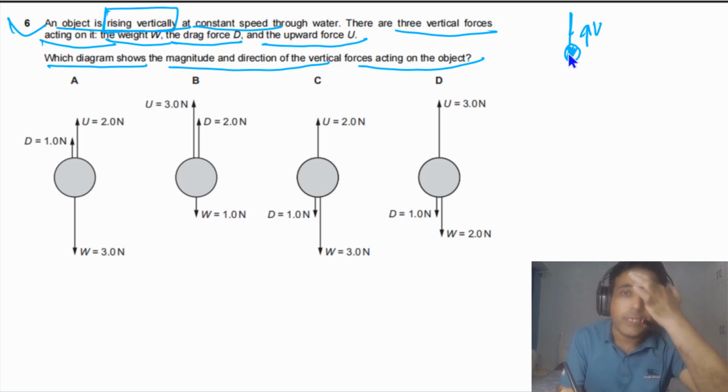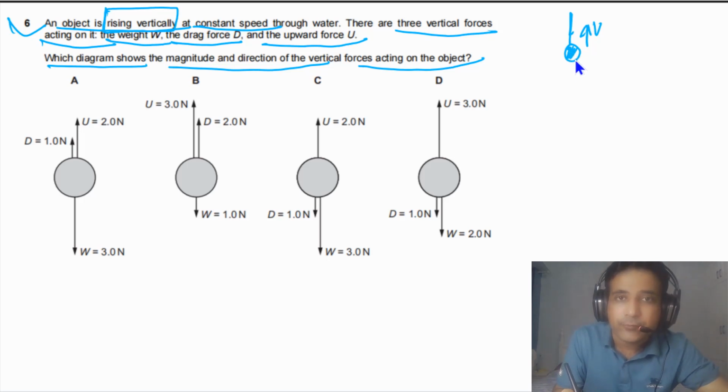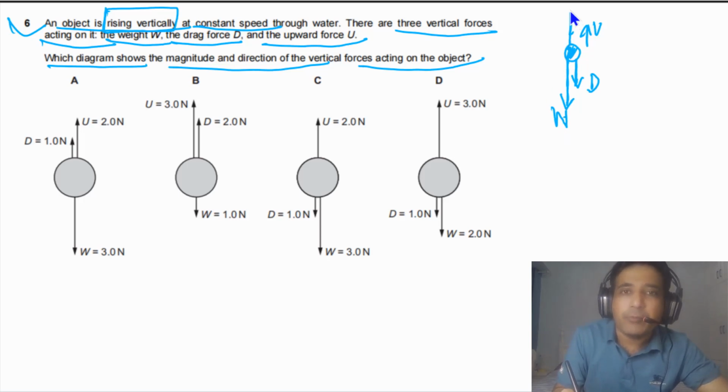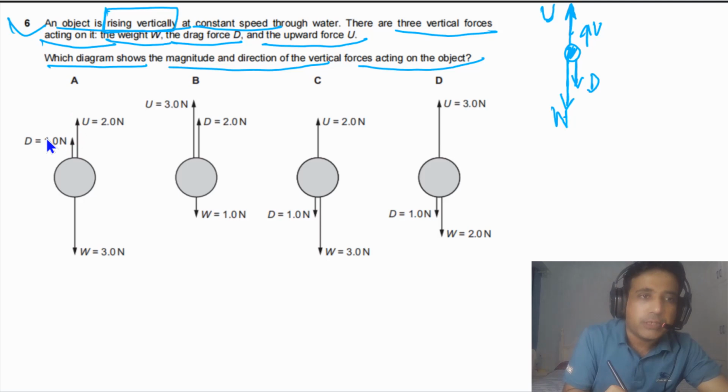So the velocity of the object is up. If the object is moving up, it means that the drag force has to be downwards. So this is drag force, it has to be downwards, and the force of gravity always acts downwards. So we can say this one is the force of gravity, and upward force always acts upwards. If we have this basic understanding, based on this we can answer this question. For this question, option A is telling us drag force is upward, so this is wrong. Drag force is upward, so this is also incorrect.